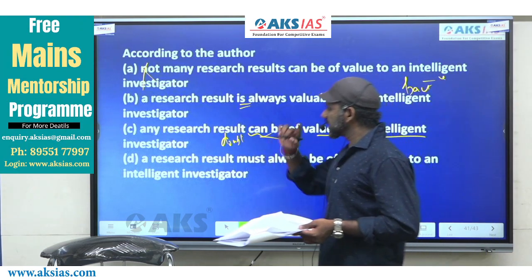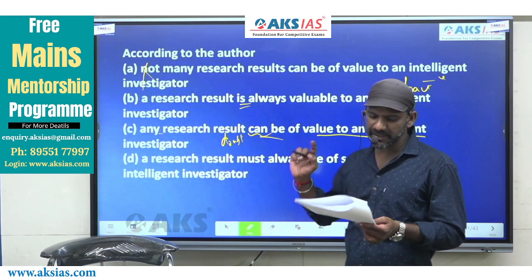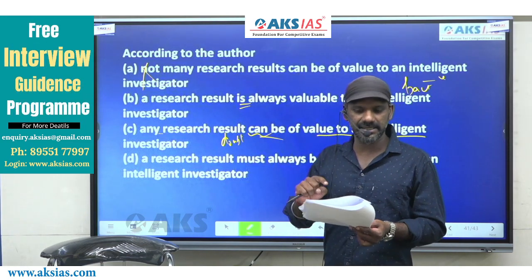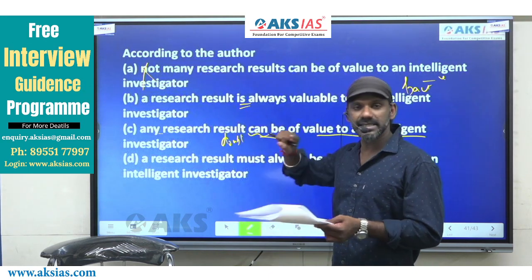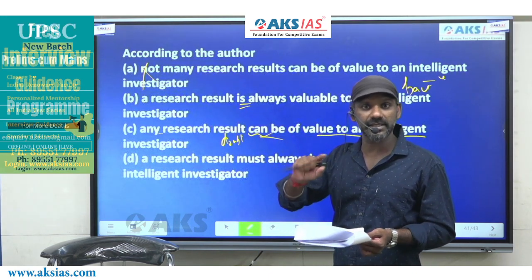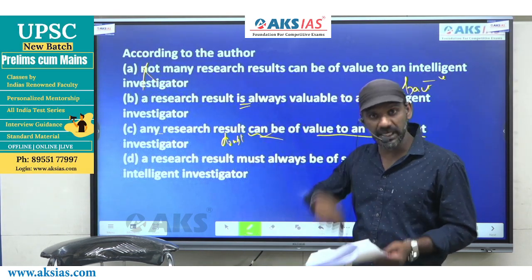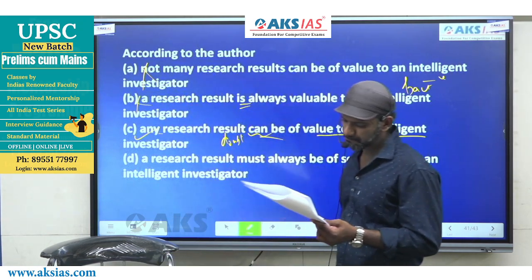But the thing is, any research result is a bit general, there it is specific. But the idea comes in C, not in B, right? Because there the idea is framed like a doubt actually, not as a fact. Here also it is framed like a doubt. So when I compare B and C, what I say is, the better option must be C. So B is gone.